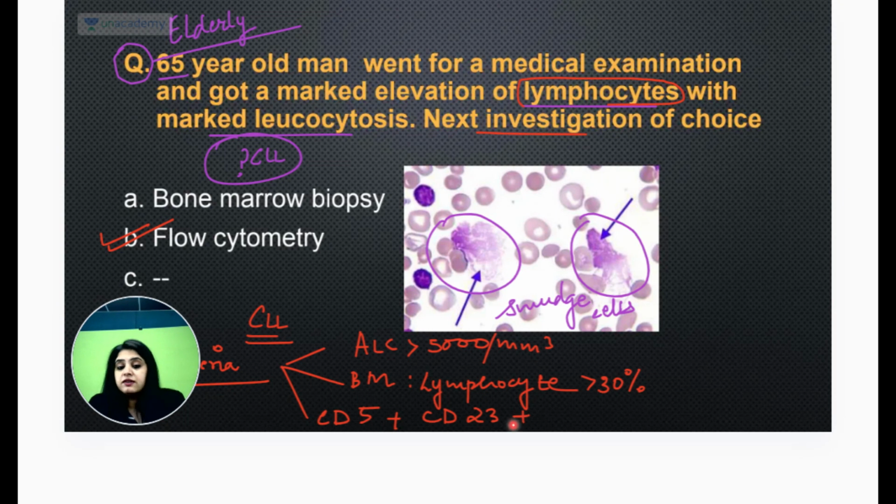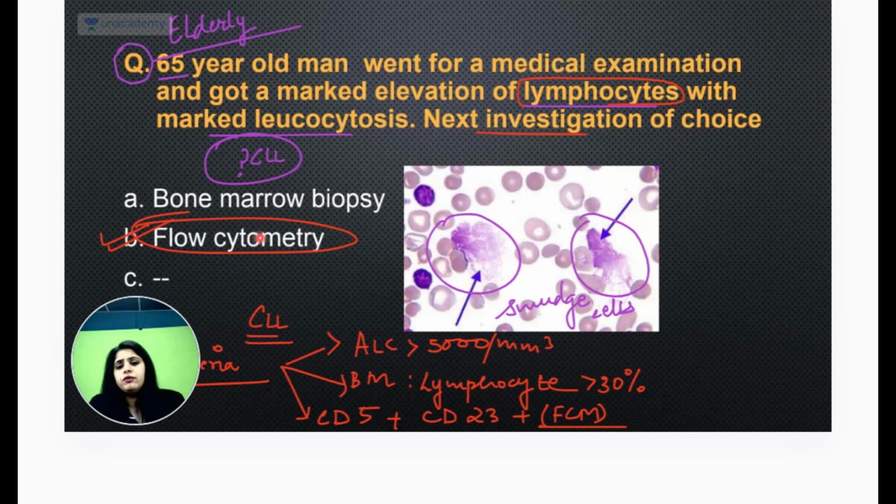That is what we used to study for CLL. CLL was everything positive. CD5 also positive, CD23 also positive. And how do you measure that? You measure that with the help of flow cytometry. So see, the first two things were lymphocytes, that the examiner has told me. Lymphocyte version the examiner has told me. Two criteria he has fulfilled. So my next criteria will be fulfilling the flow cytometry, and that is what I did. I'm going to do an FCM.